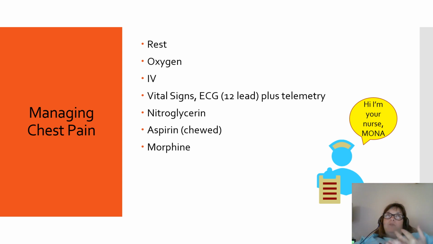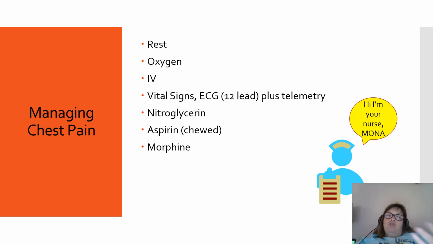I'm going to give them aspirin, and that's chewable aspirin, 324 milligrams. We want them to chew the aspirin. It's an antiplatelet aggregator, and by chewing it up, it gets into the blood system faster. Remember, the platelets' job is to run to the area of injury, and they're going to stick together to start the clot formation. So that's their job, and we want them to not do their job. And so we give them aspirin, and then it's been described that they're like Teflon going by that area of injury. And we'll give morphine.